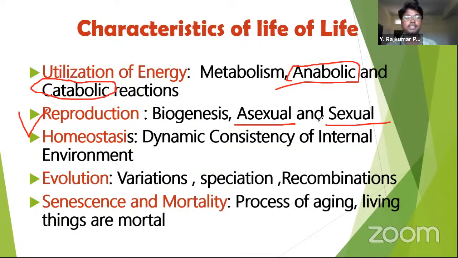Okay. Next, homeostasis. What is meant by homeostasis? We have a temperature in the body which is 37 degrees, right? We have water content in the body which is 70%. So all the substances present in the body should be in a balanced manner.